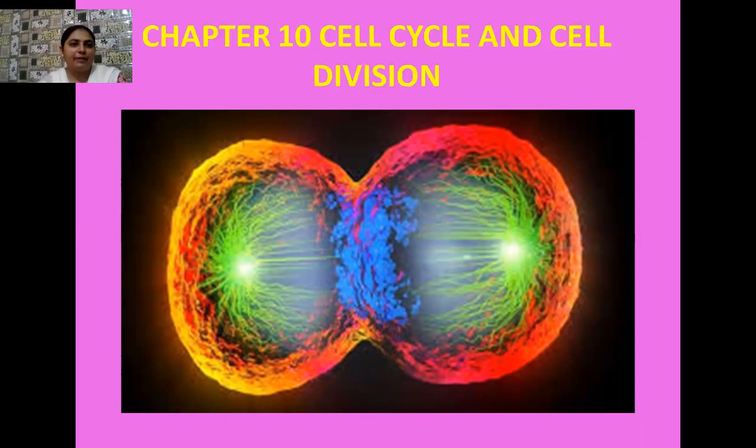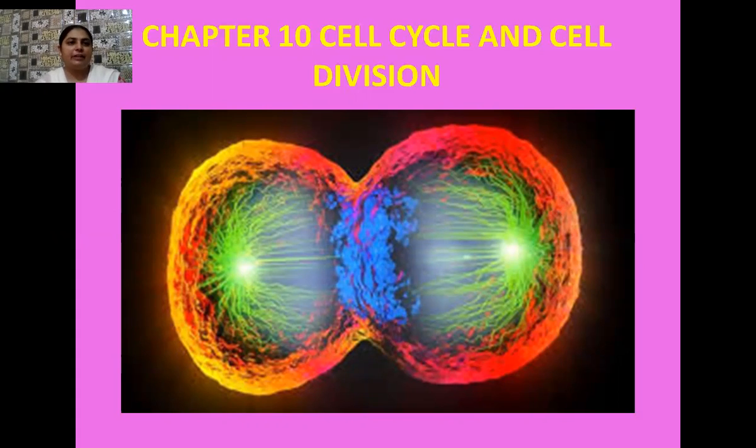So here in this chapter, we are going to study about mitosis and meiosis in detail. What are the various stages of these two cell divisions? What type of events take place during these cell divisions, that we will be studying in this chapter. And besides this, we will also learn about the significance of mitosis as well as meiosis. Here I am also going to tell you in detail about the various phases of the cell cycle. Okay, students, let's start this chapter.